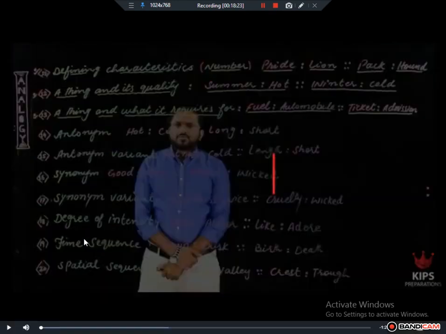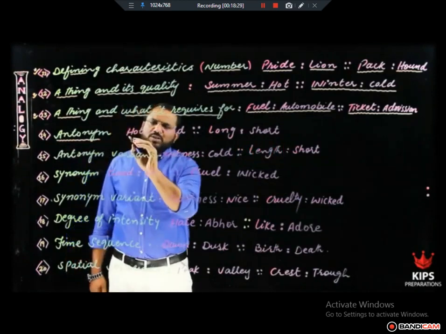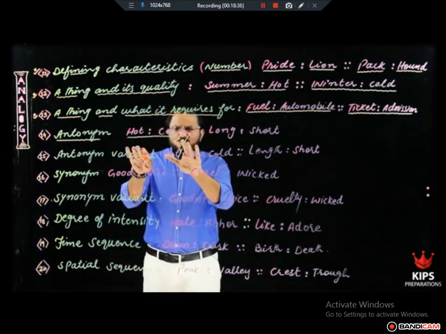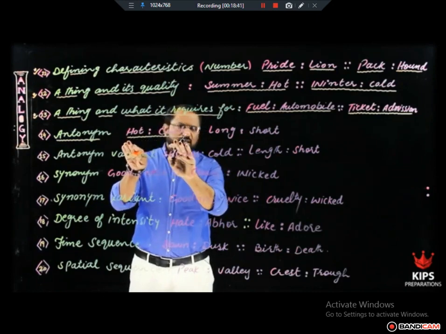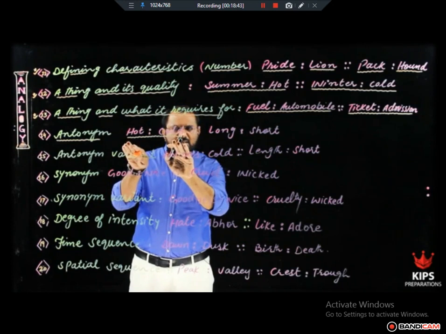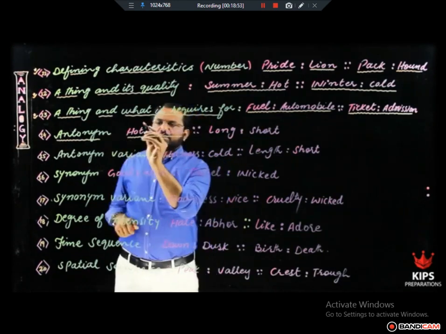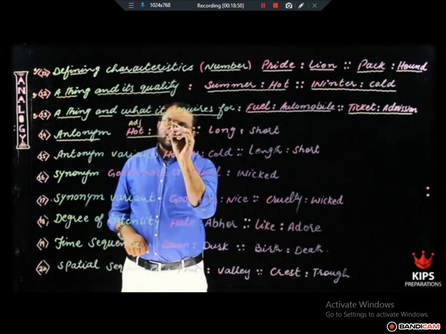14th relationship is antonyms. In this kind of analogy pair of words, two such words are given as are opposite to each other in meaning. New thing about antonym is that both the words should belong to the same part of speech. For example, hot and cold are two words, but they are same so far as parts of speech are concerned. So this might be a quite new thing for you guys, that in antonym pairs there may be something same. For example, hot is an adjective. Cold is also an adjective.